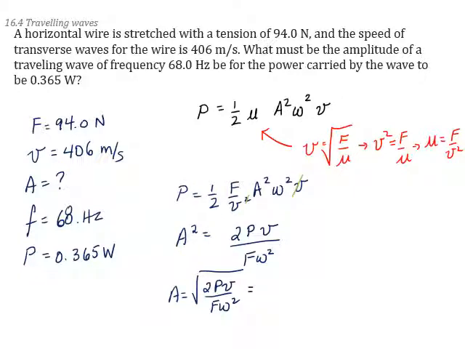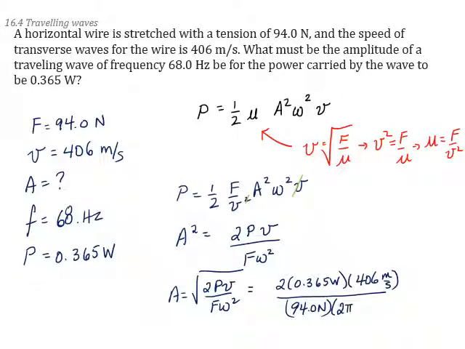Okay, now we can go ahead and put our numbers in. So we've got 2 times the power, 0.365 watts, times the wave speed, 406 meters per second, divided by the tension, 94 newtons, and also divided by omega squared.